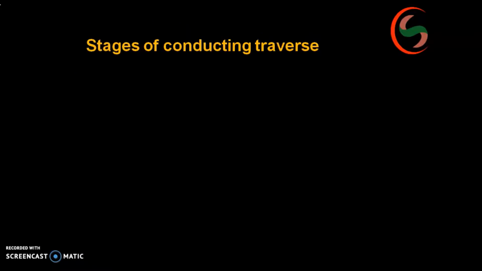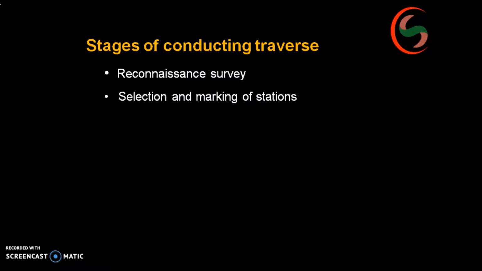Next, stages of conducting traverse, means how you will be conducting a traverse. First, you have to go for reconnaissance. What do you mean by reconnaissance survey? Before starting or fixing up the instrument on the site itself, first you have to walk through the area where you are supposed to survey.